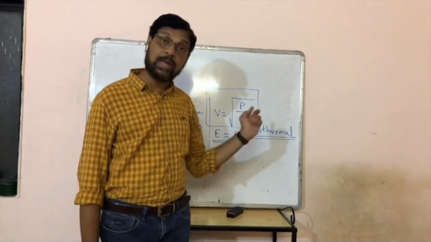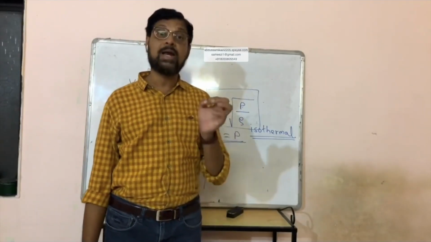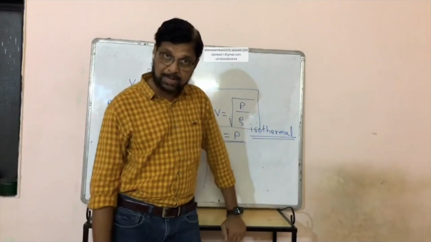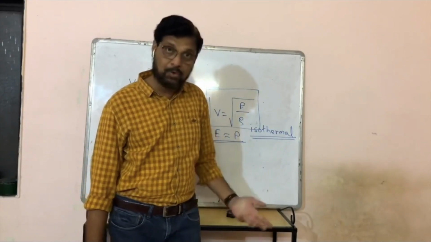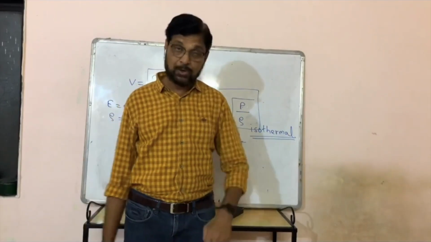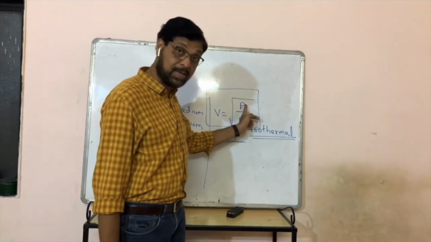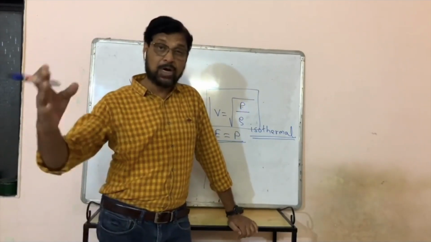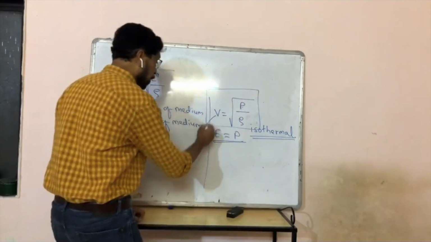If you put the values in this formula, suppose at NTP, normal temperature and pressure, pressure equal to 1 atmosphere, means 1.013 into 10 raised to 5. You know what is 1 atmosphere? 1.013 into 10 raised to 5 Newton per meter square. Pressure is taken that much. Density of air at NTP, that is 1.29 something. This is taken.